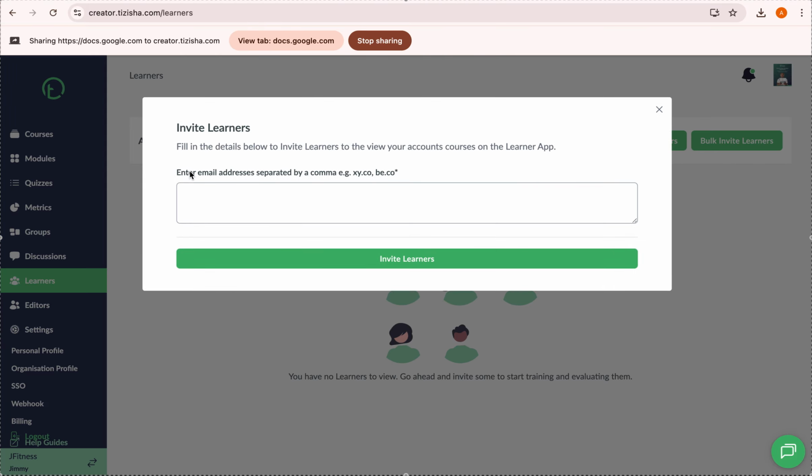We have some instructions here. Enter email addresses separated by a comma, and you're given an example. So if you have like 100 people, this is not the best way to do it. You'd rather use the bulk invite, right?